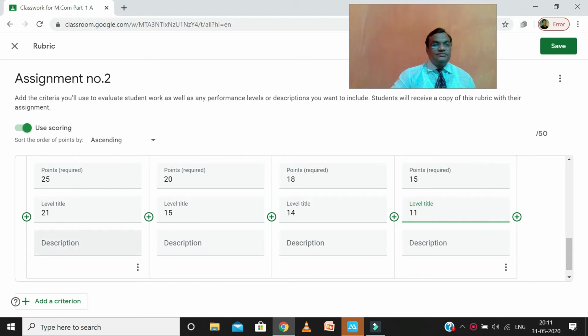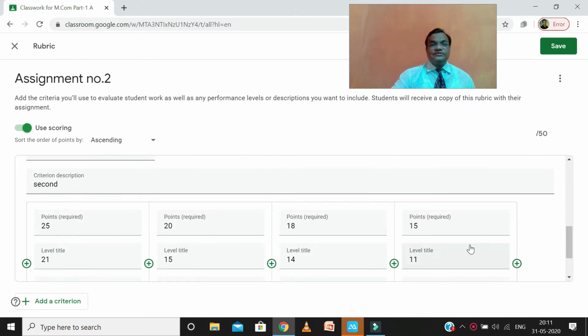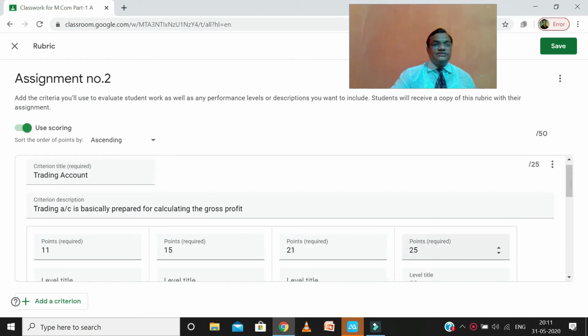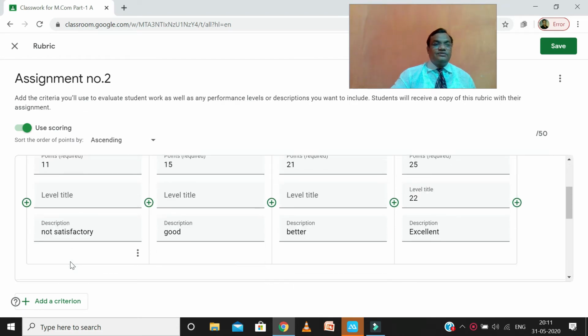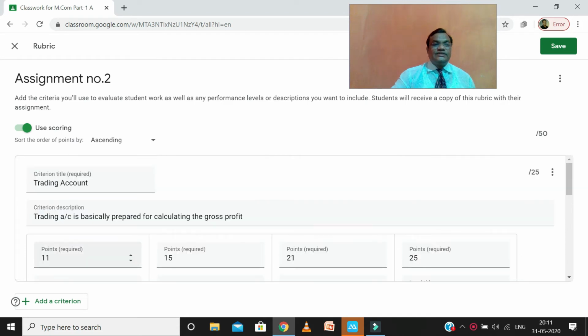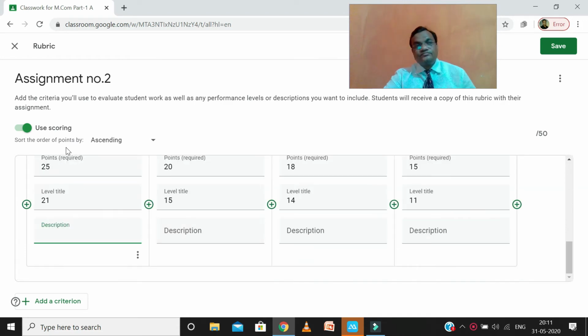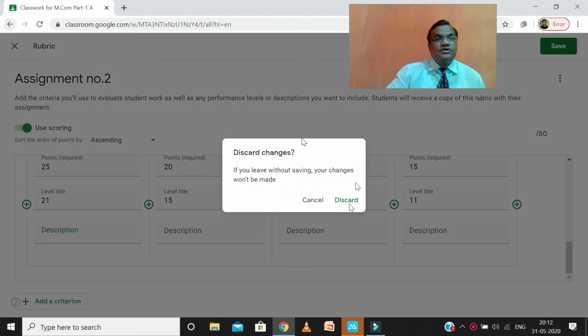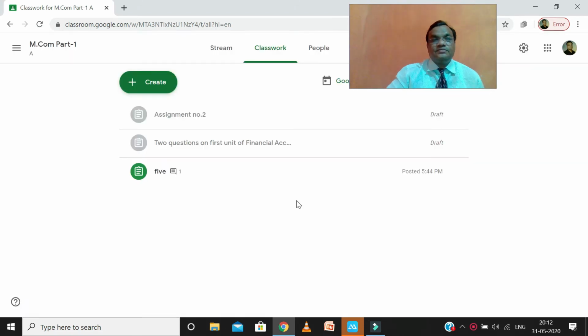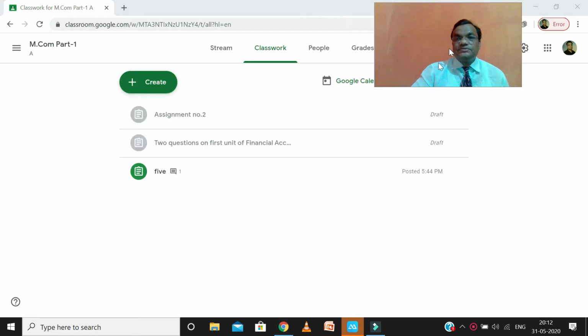Again, we can write the description: excellent, better, good, and not satisfactory. Now we can see here the trading account, the total marks, the first level and second level we have given here. So a rubric can be used for deciding the levels of the students.